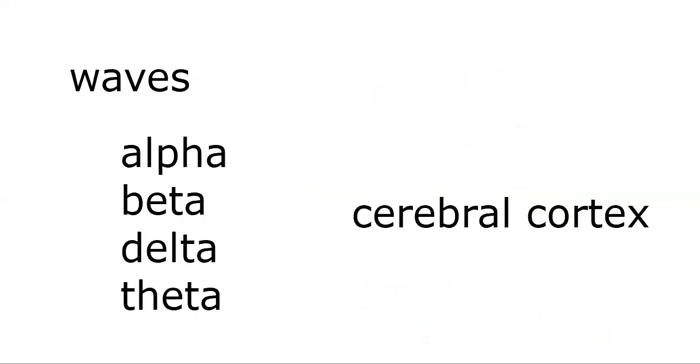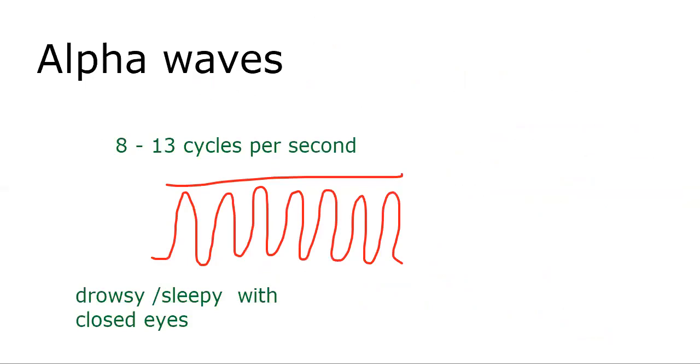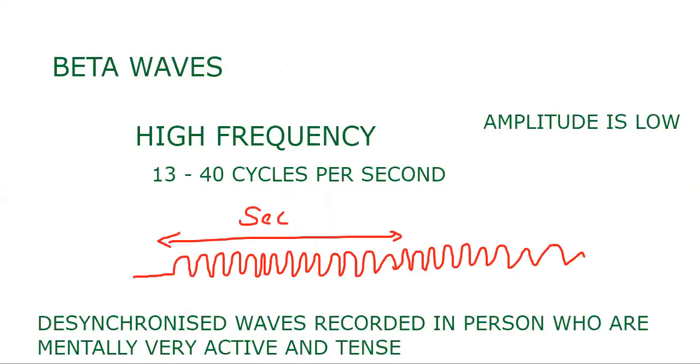Four basic waves are present: alpha waves, beta waves, delta waves, theta waves. They are recorded on the cerebral cortex of the brain. Alpha waves, to be written in the examination as 8 to 13 cycles per second, in drowsy and sleepy people with closed eyes. Beta waves, high frequency, 13 to 40 cycles per second. Amplitude is low here.